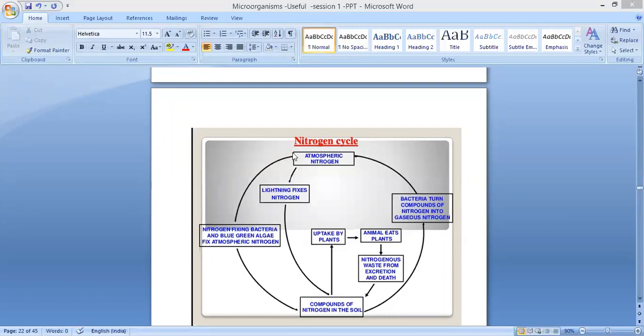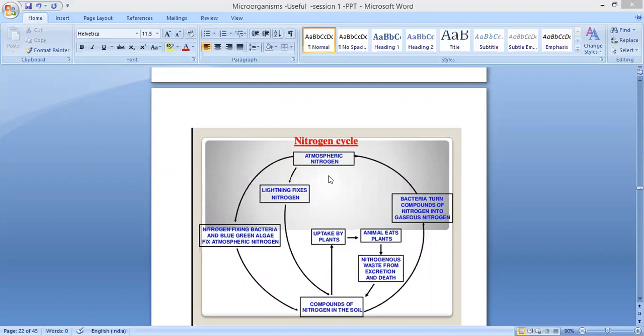I will explain to you. The first one is, you just see here, atmospheric nitrogen. The atmosphere contains different types of gases, and it also contains nitrogen. It contains 78% nitrogen, 21% oxygen and 1% other gases. So what will happen to this nitrogen? Who will be using this 78% nitrogen? Actually, it is used by the plant, uptake by plant.